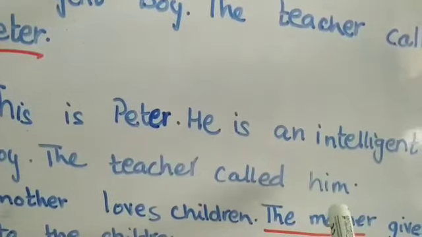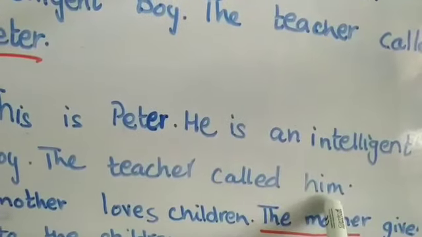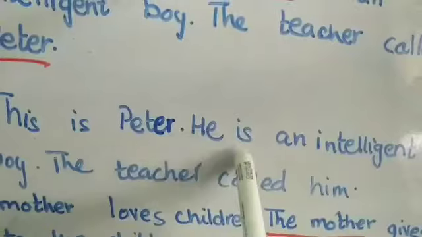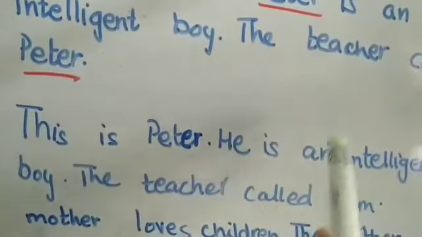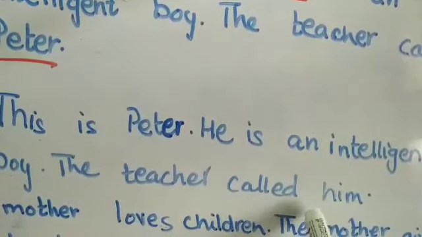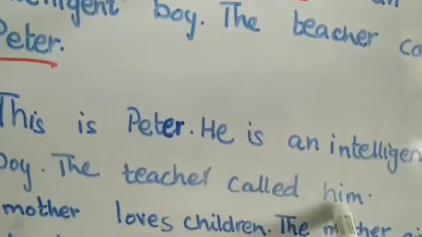But remember, we cannot begin a sentence with him. Fine. We cannot write "Him is an intelligent boy." That is wrong. Him is added towards the end of the sentence. Like we cannot write "The teacher called he."